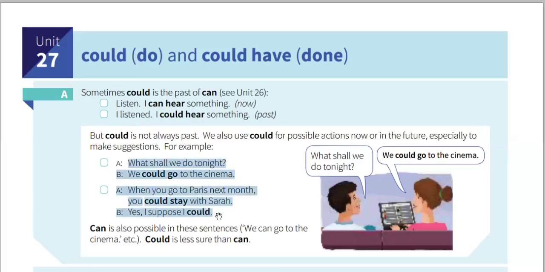Okay, what shall we do tonight? We could go to the cinema. When you go to Paris next month, you could stay with Sarah? Yes, I suppose I could.